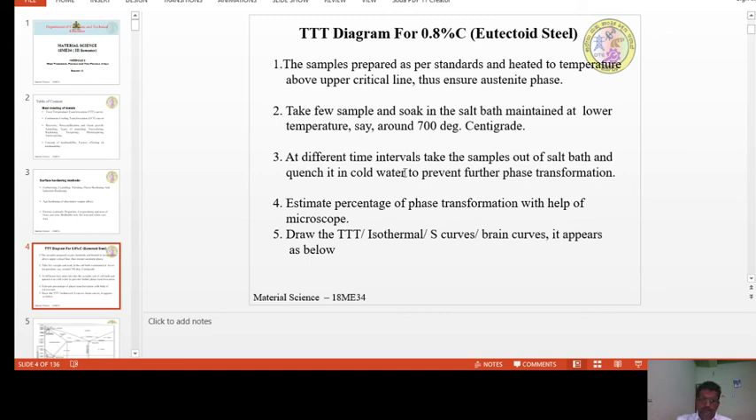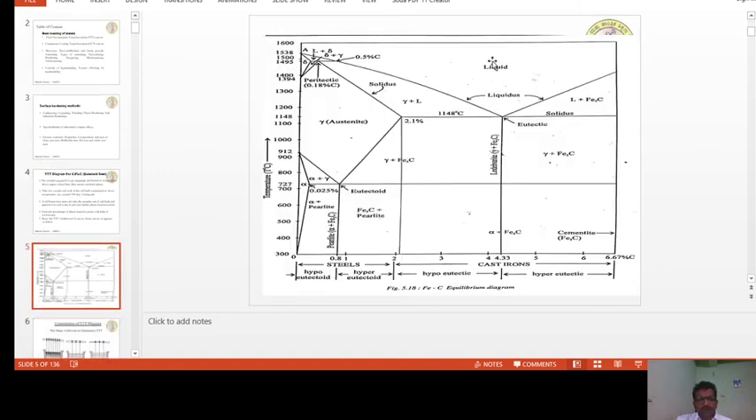eutectoid steels. Before discussing triple T diagrams, let us discuss briefly iron carbon diagrams. In the iron carbon diagrams that we discussed in Module 2, along the y-axis we have temperature, and along the x-axis we have carbon percentage, and the maximum carbon percentage is 6.67%, and the temperature is above the melting point of steel, that is 1600 degrees centigrade.